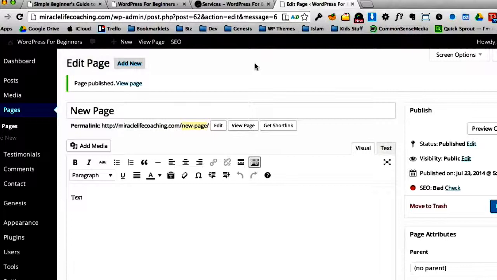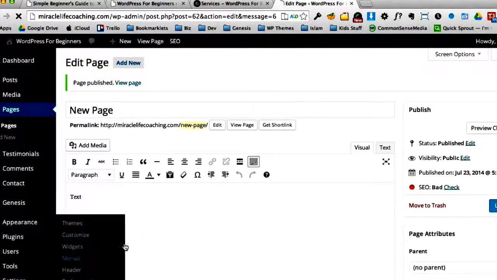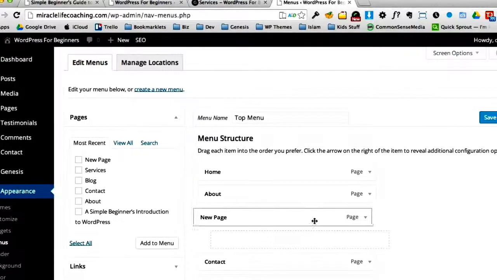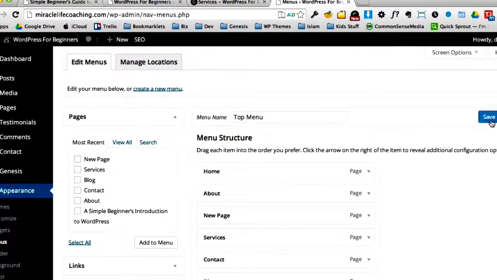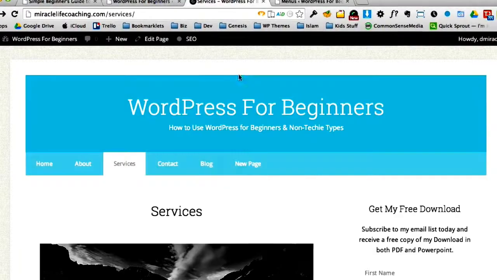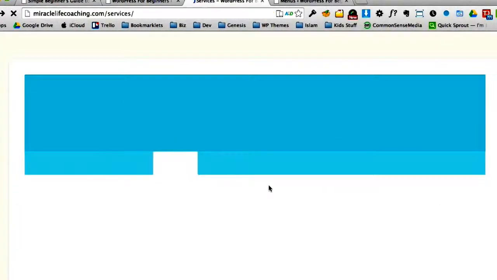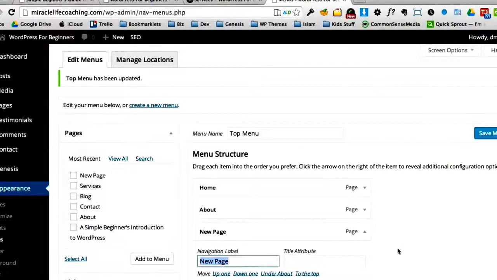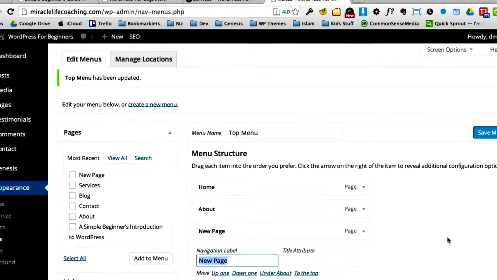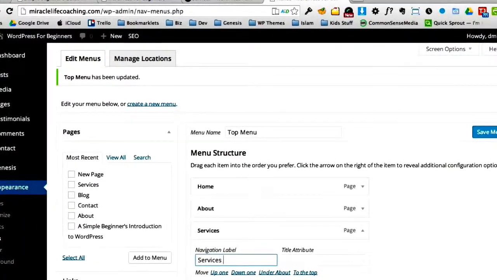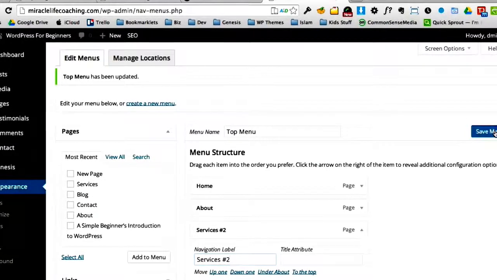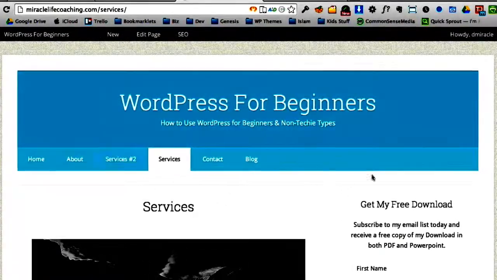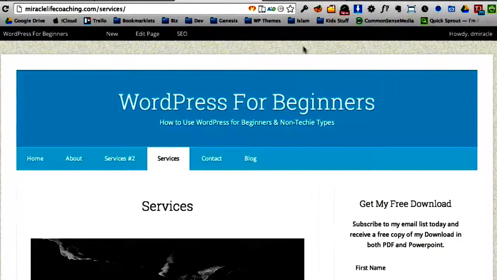Let's say we don't want it to be there. We can go to another little place in WordPress. And again, I'm only showing you this because you can have this sort of control over your site. Don't worry about where I am. But I just moved new page way over to here. And now I can even change the name of new page to services number 2. I'm going to change the name up, and save this menu. And there you go. So you have all this capacity, all this capability with WordPress.